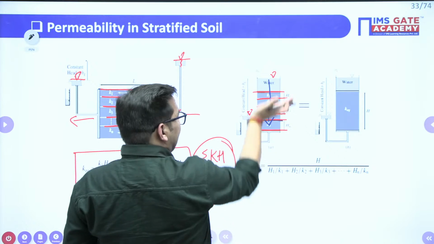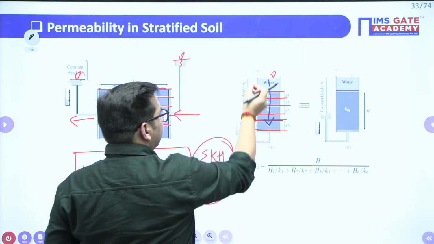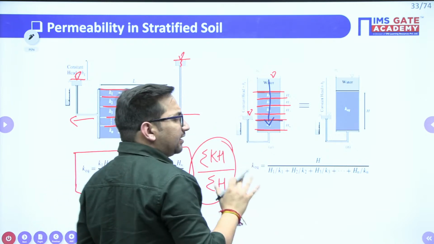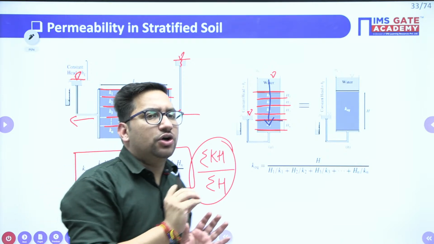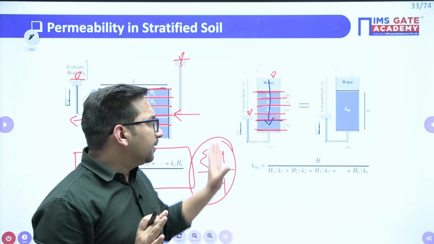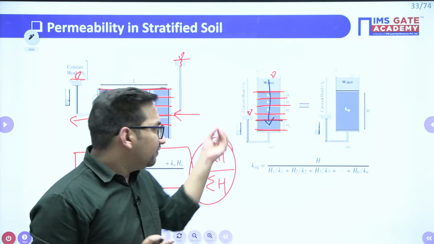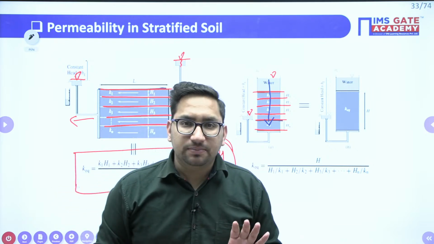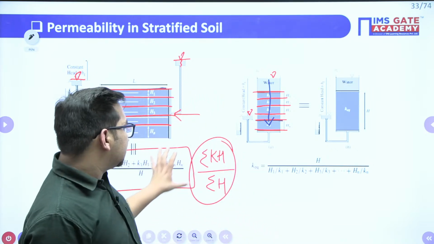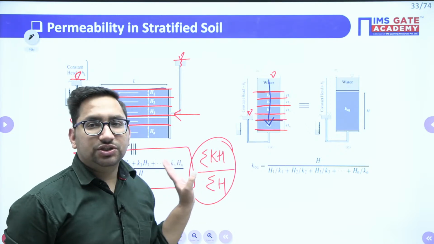Here you can see that the water is flowing perpendicular to the bedding planes. So never remember horizontal or vertical. It will depend upon the orientation of your bedding planes, right? So always remember whether water flow is parallel or perpendicular to bedding planes. If it is parallel to bedding planes, your equivalent permeability is summation of K into H upon summation of H.